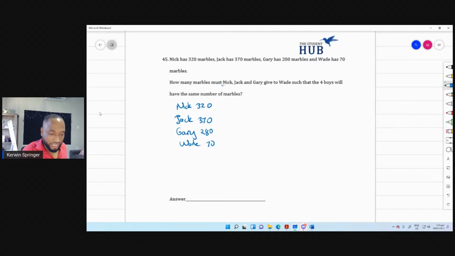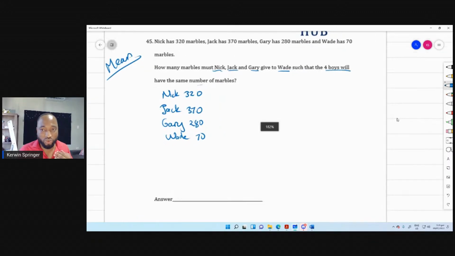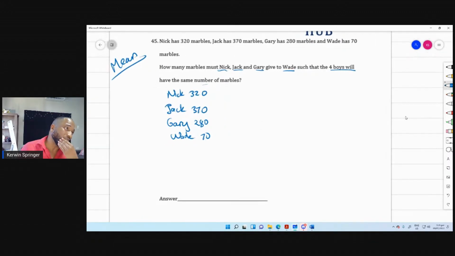How many marbles must Nick, Jack, and Gary give to Wade such that the 4 boys will have the same number of marbles? So this is a question about mean. This is another way they could bring in mean and average. When you're working out mean, one of the key steps is to add up and find the sum.